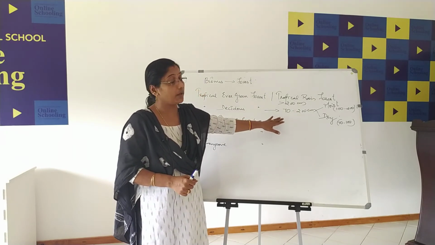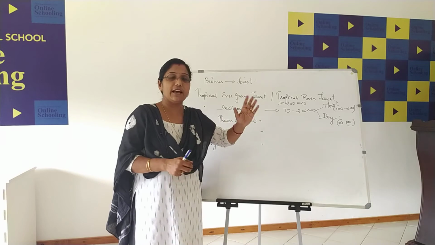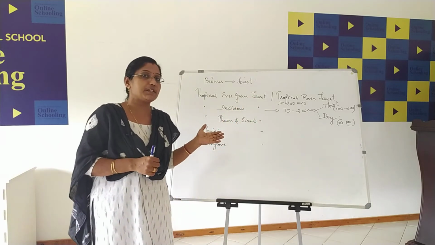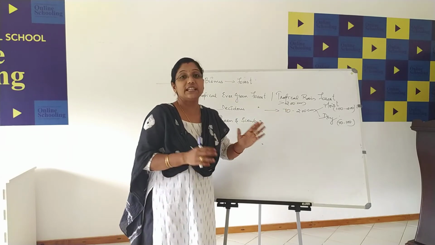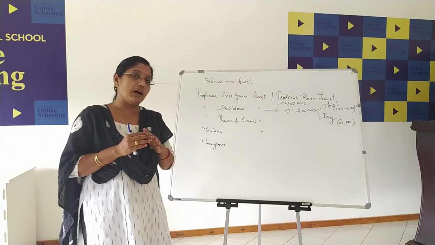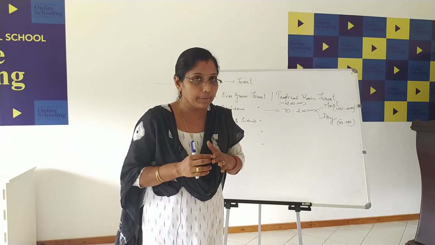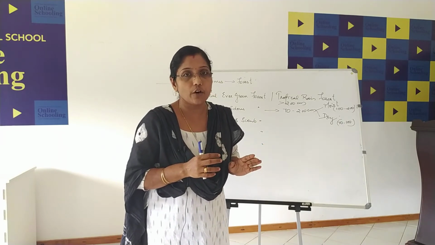Teak is the most commonly found. Apart from this, we have the peepal, sal, all these types of plant species also we can see in the deciduous forest. But teak is the commonly found plant species in deciduous forest.